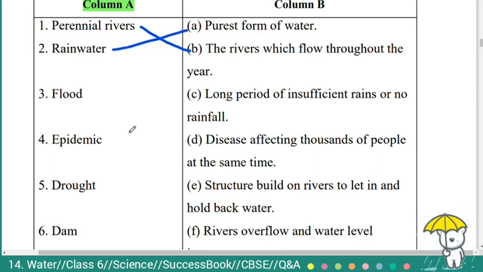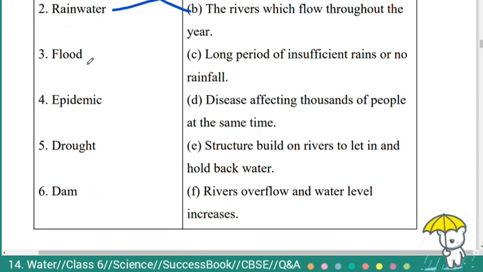Flood is rivers overflow and water level increases. Epidemic, diseases affecting thousands of people at the same time.